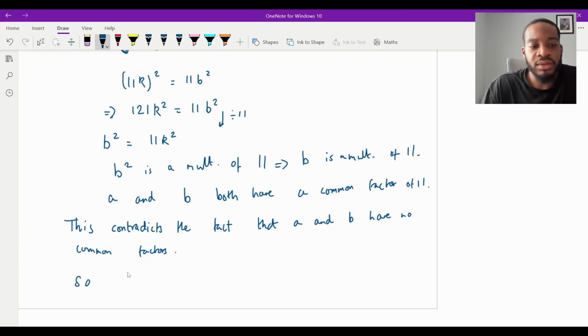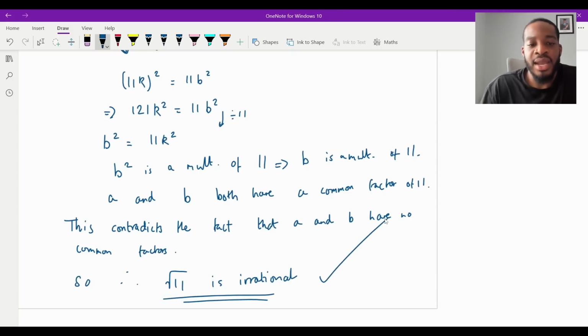And so therefore, root 11 is irrational. So always make sure you finish with your statement. And that is it. And that will give you the 4 marks.